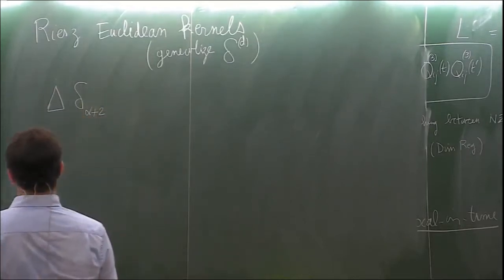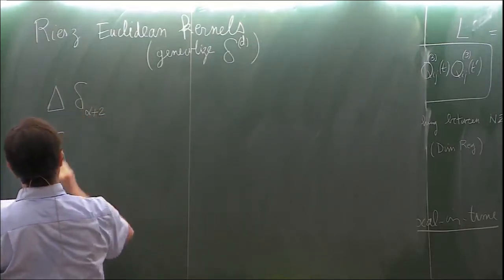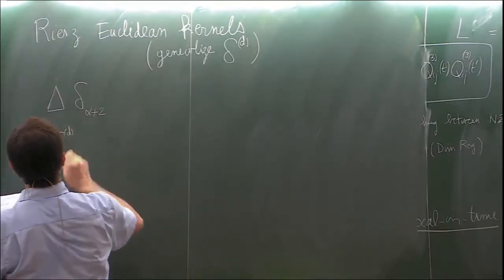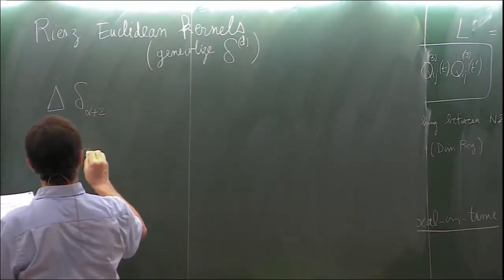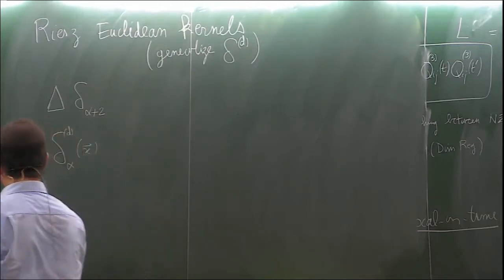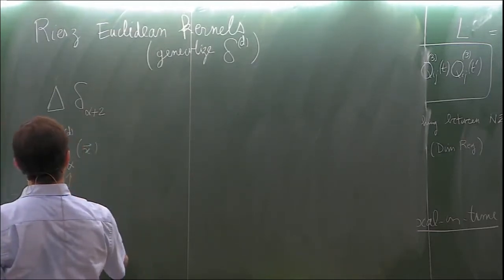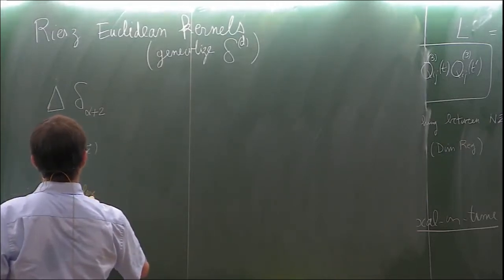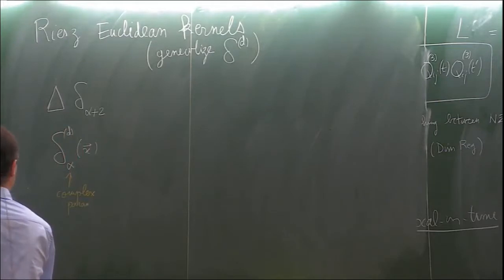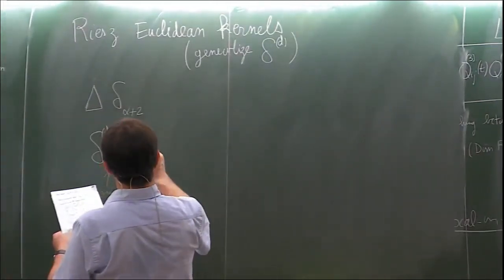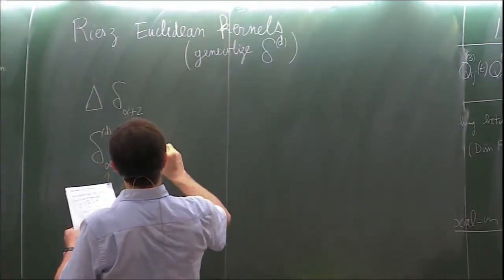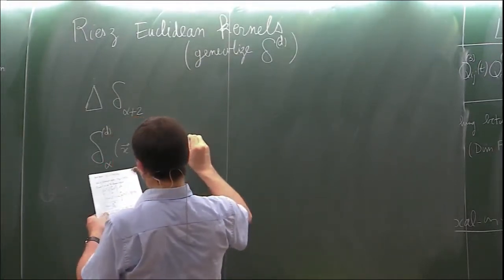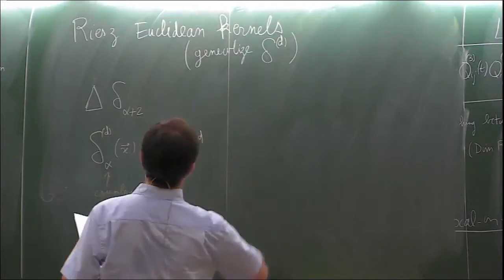So these are functions which depend on the dimension d and on some complex parameter alpha, and these are given by some constant times r^(alpha-d).